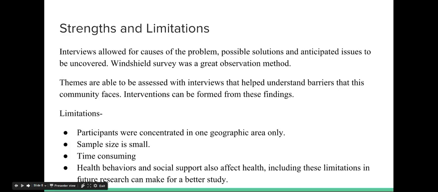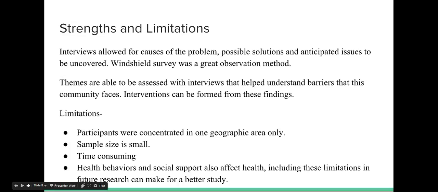For example, if they have sidewalks, if they walk to school, if they have a lot of police activity around their neighborhood, if they have bus stops close to their school, and other things. And these themes can also be assessed with the interviews that I will conduct, which will help understand barriers that this community faces. Interventions can then be formed through these findings.